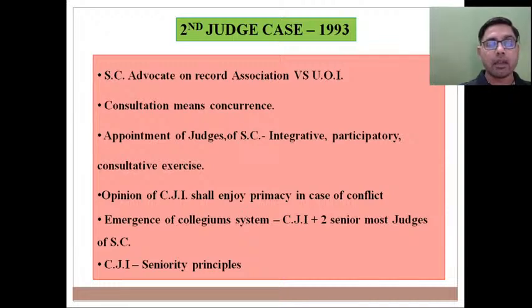And while appointing judges of the Supreme Court, for the first time they came up with a collegium system, that is the CJI plus two senior most judges. If they forward a name in the form of their opinion, that opinion will be binding on the President of India. In case of any conflict between constitutional dignitaries, that is the President and Council of Ministers on one side and the CJI plus these two senior most judges on the other side, then the President may send back this opinion for one more reconsideration. But after such reconsideration, if the same opinion is forwarded to the President, then it will be binding on the executive.